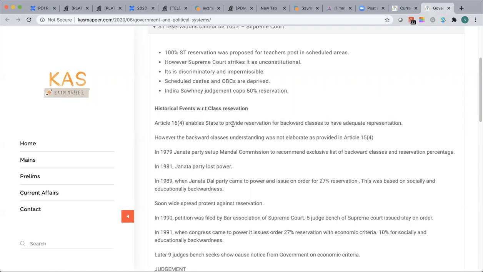To come up with an elaborate list of people belonging to the backward castes and also define what is backward class. Sorry, backward classes, not caste, backward classes. So in 1953, they came up with an elaborate list. The Kakar committee was the first backward class committee. They came up with 2,000 odd castes in India, and they also came up with their own classification criteria for classifying someone as backward.